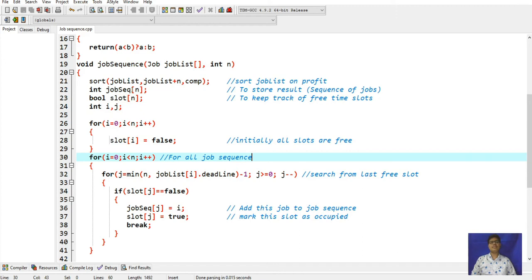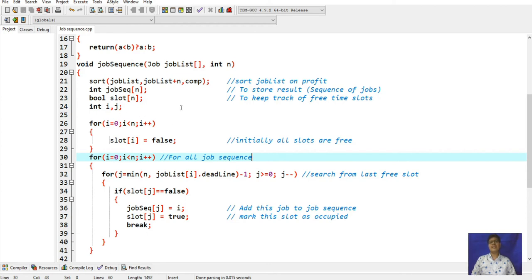In job sequence of n, it will store the result of the job sequence, with a Boolean slot. A slot of n will keep track of free time slots, when the time will be available. The lesser one will be executed. Here in the for loop, first I have taken one for loop where i is equal to 0, i is less than n, i plus plus, and inside that for loop, slot of i is equal to false, because initially all slots are free. It will take one by one.